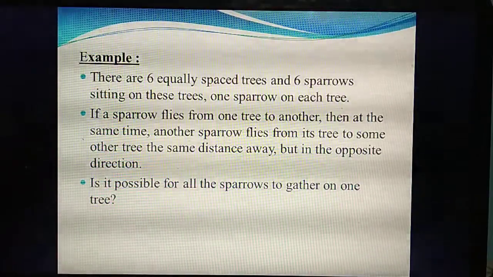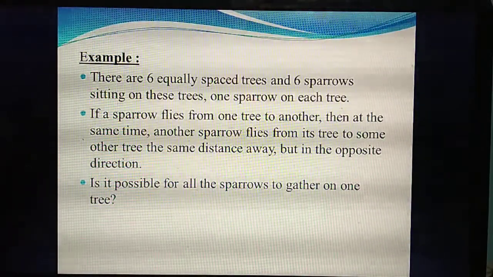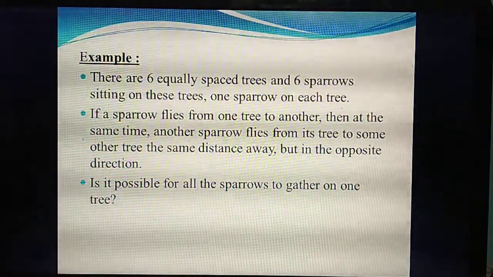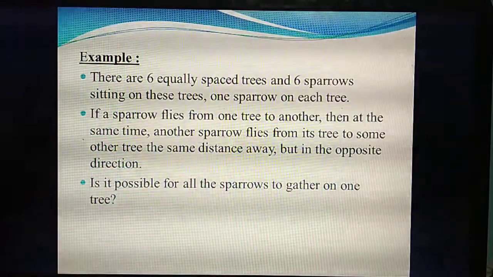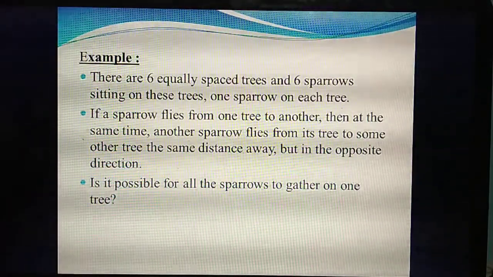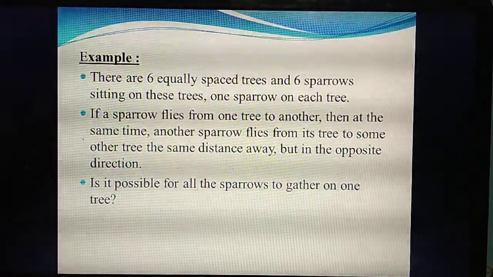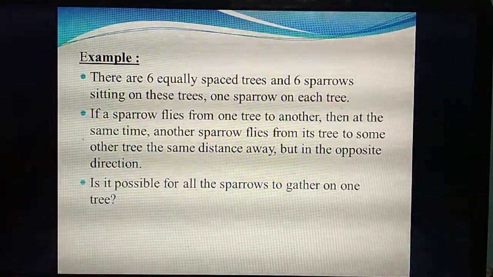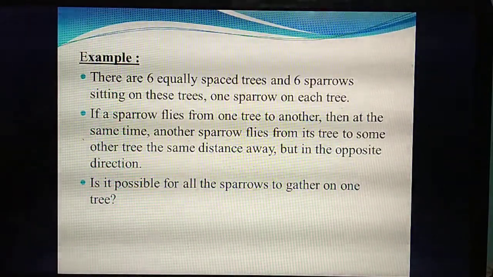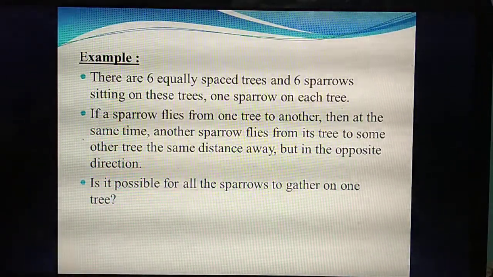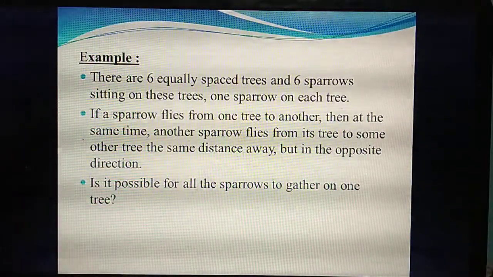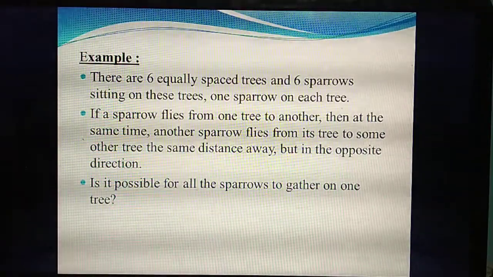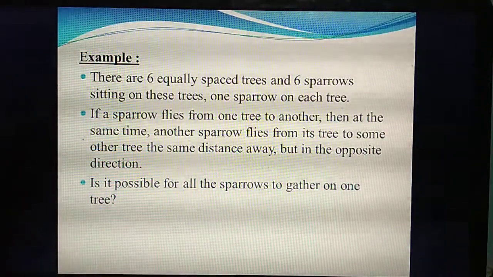So what is the initial condition they are giving? Totally 6 trees are there, equally spaced among each other, and 6 sparrows are sitting on the 6 trees. That's the first thing. Then next they are giving that one sparrow flies from one tree to another tree. Initially, all the sparrows are sitting one on each tree. In the next step, one sparrow flies from one tree to the next tree. At the same time, another sparrow flies from one tree to another tree in the opposite direction.